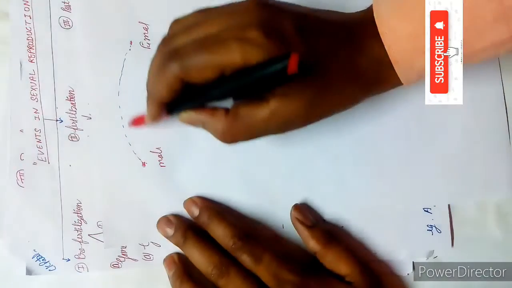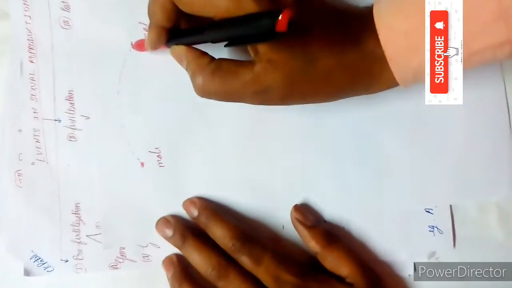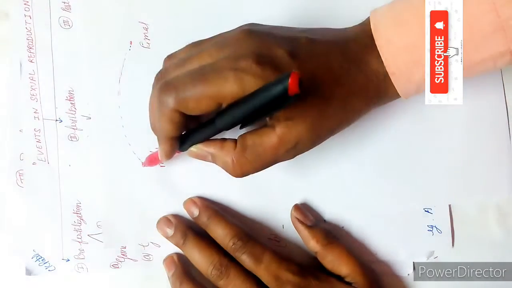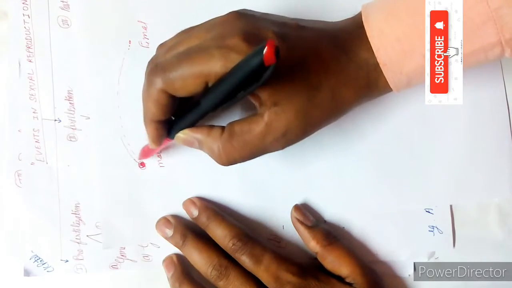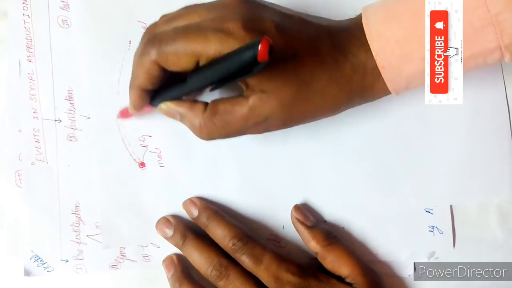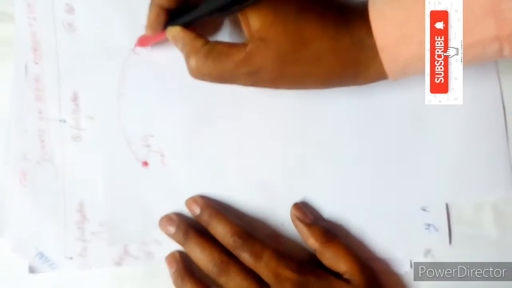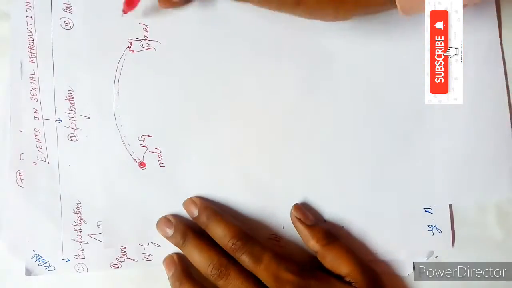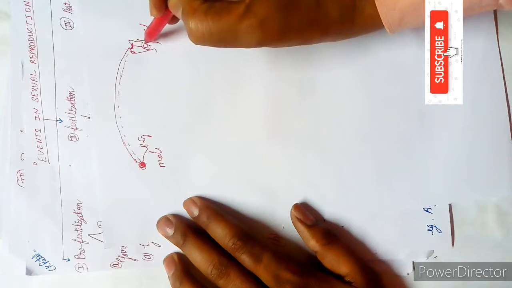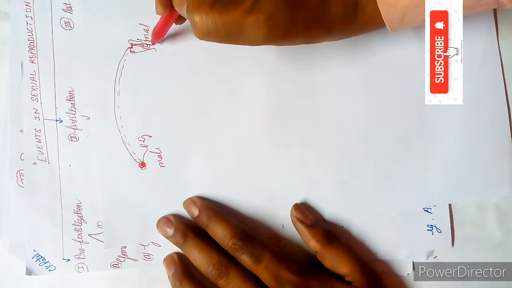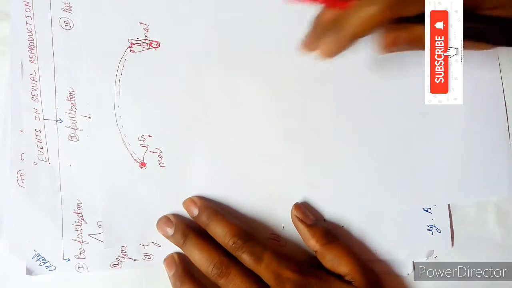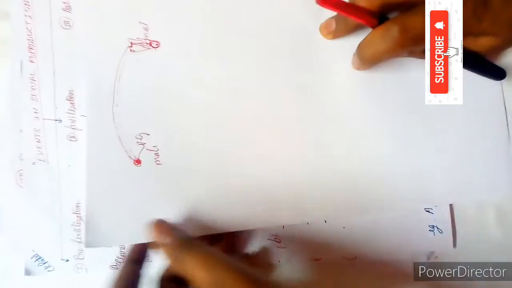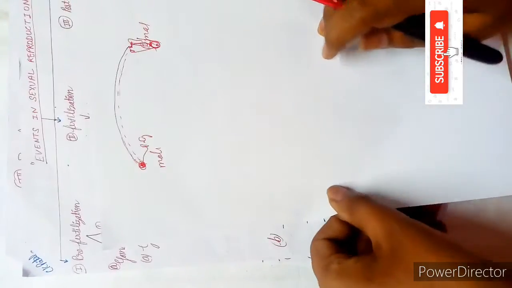Either through the medium of water, or the gamete is enclosed inside the pollen grain, and the pollen grain lands on the stigma of higher plants, and from there a pollen tube reaches the egg cell in the embryo sac of the gynoecium. I hope you have got it.